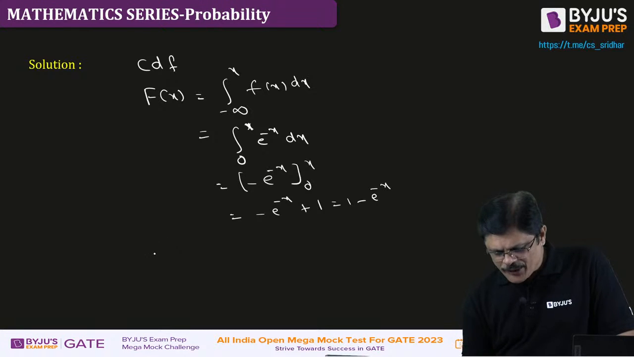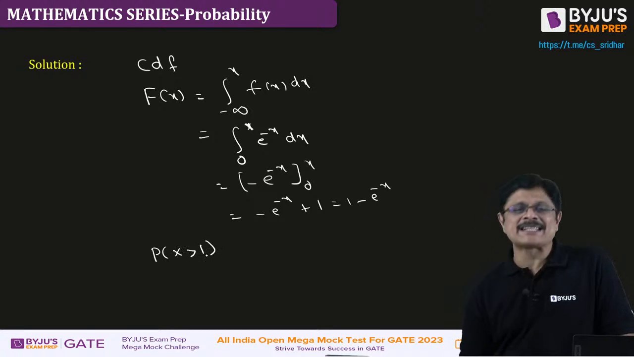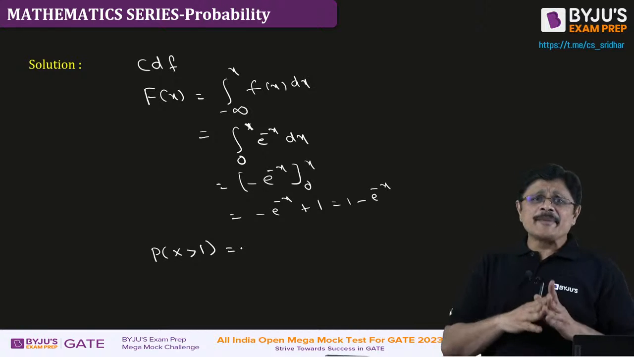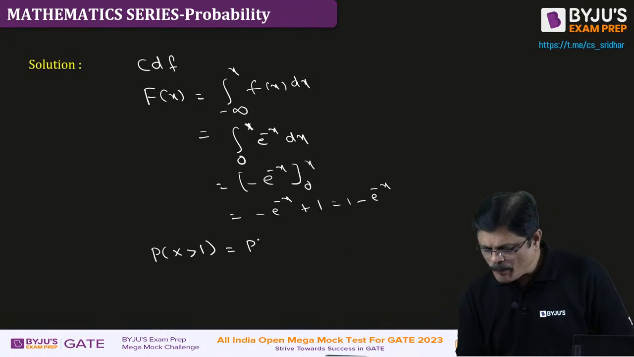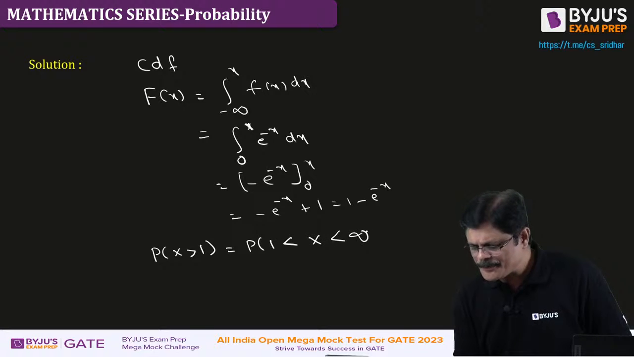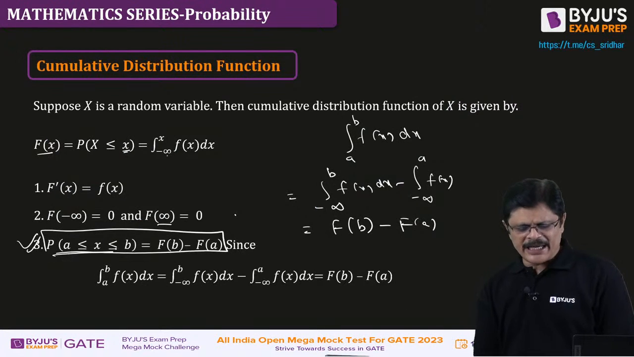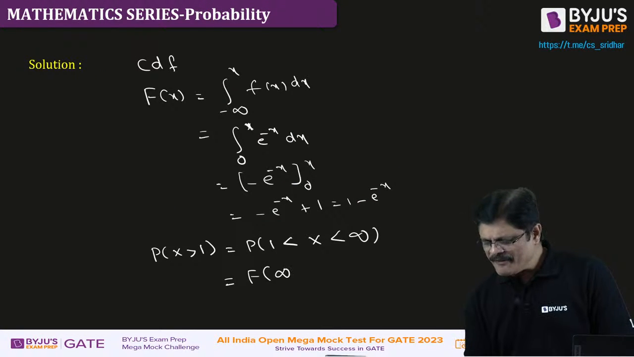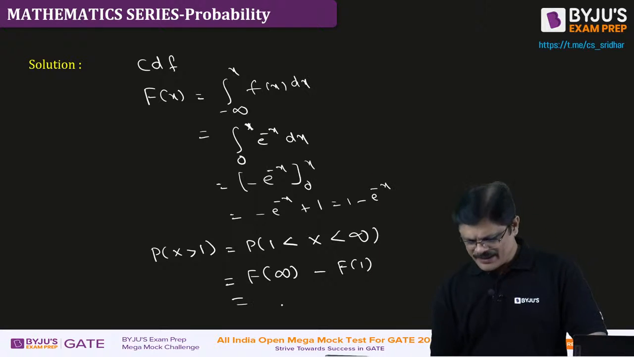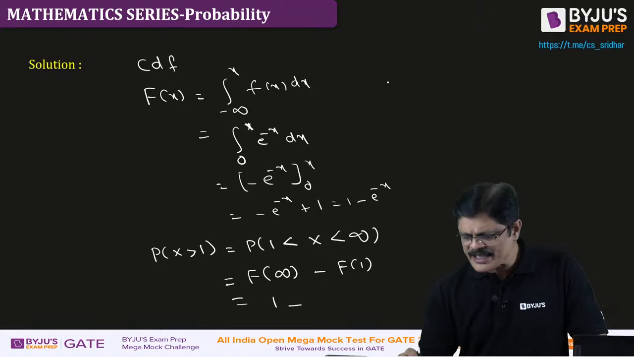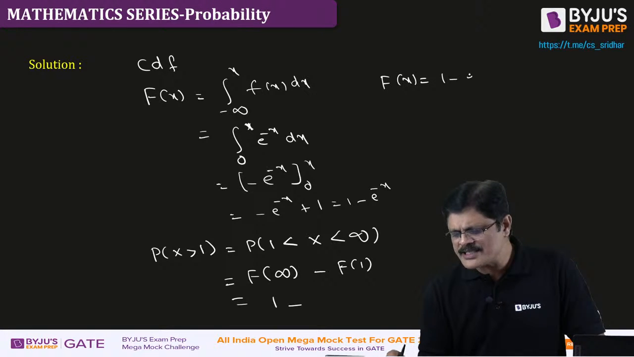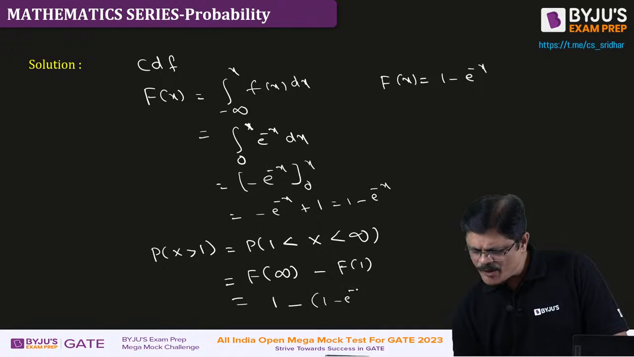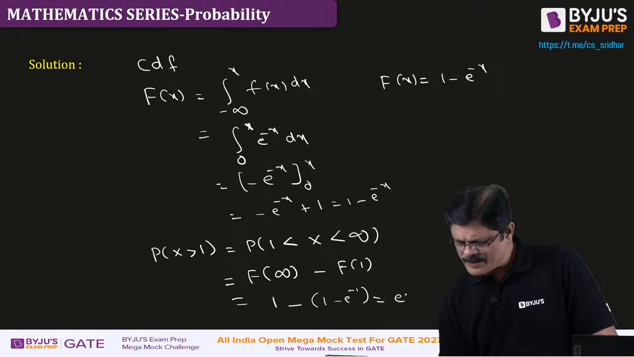Now once you have this cumulative distribution function, if you ask what is the probability that x is greater than 1, that means from 1 to infinity. According to the CDF formula, for a to b the answer is capital F(b) minus capital F(a). Similarly here, the answer should be capital F(infinity) minus capital F(1). But you all know capital F(infinity) means full probability, that is 1. And F(1), since F(x) is 1 minus e to the power minus x, is 1 minus e to the power minus 1. The 1 cancels, minus of minus gives plus e to the power minus 1, which is 1 by e.